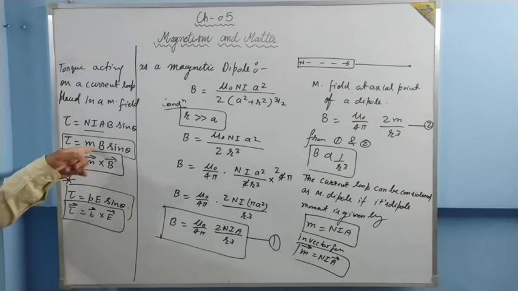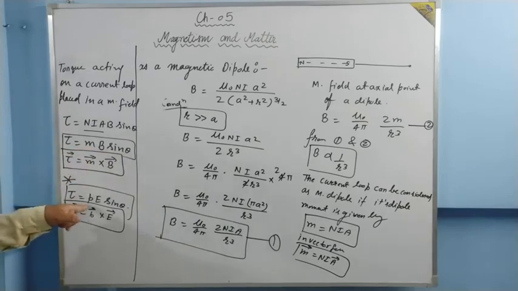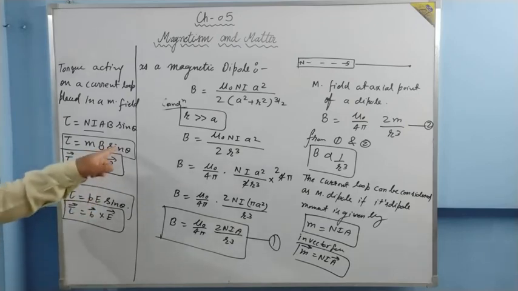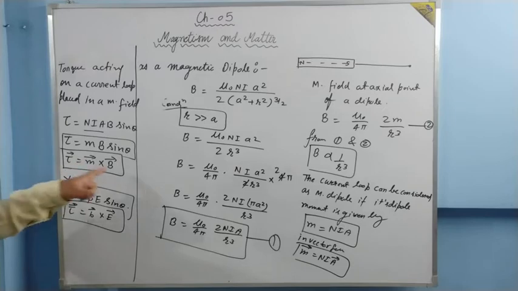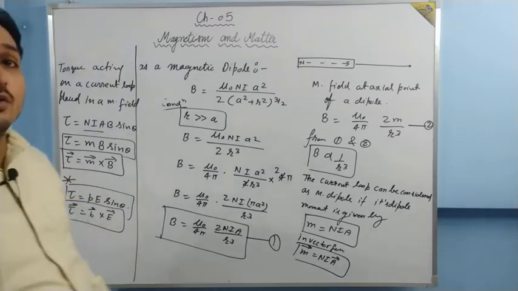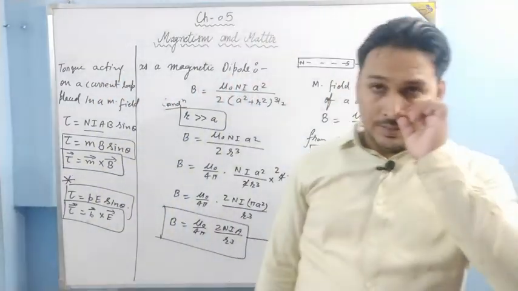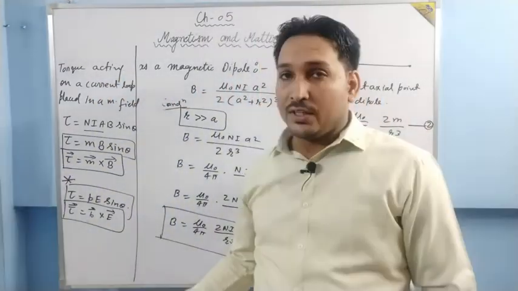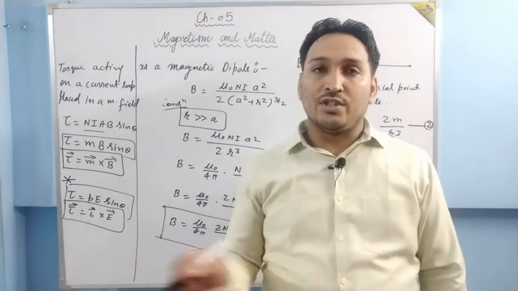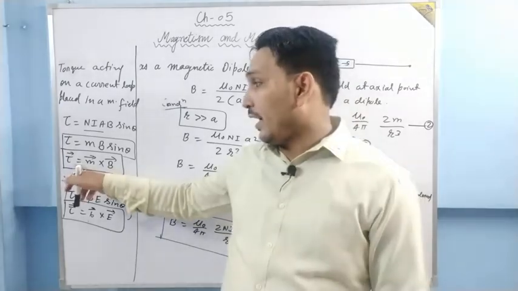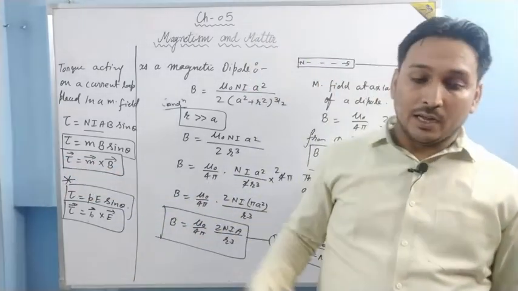In place of magnetic moment M, electric dipole moment was there. In place of magnetic field, electric field; sin theta, sin theta. In vector form, it was P cross E. Now it is M cross B. Very similar to electrostatics. That is what I was trying to tell you in the beginning, that the study of magnetism is very similar to the study of electrostatics. You only need to change the variables accordingly. So this is the torque acting on the magnetic dipole moment.